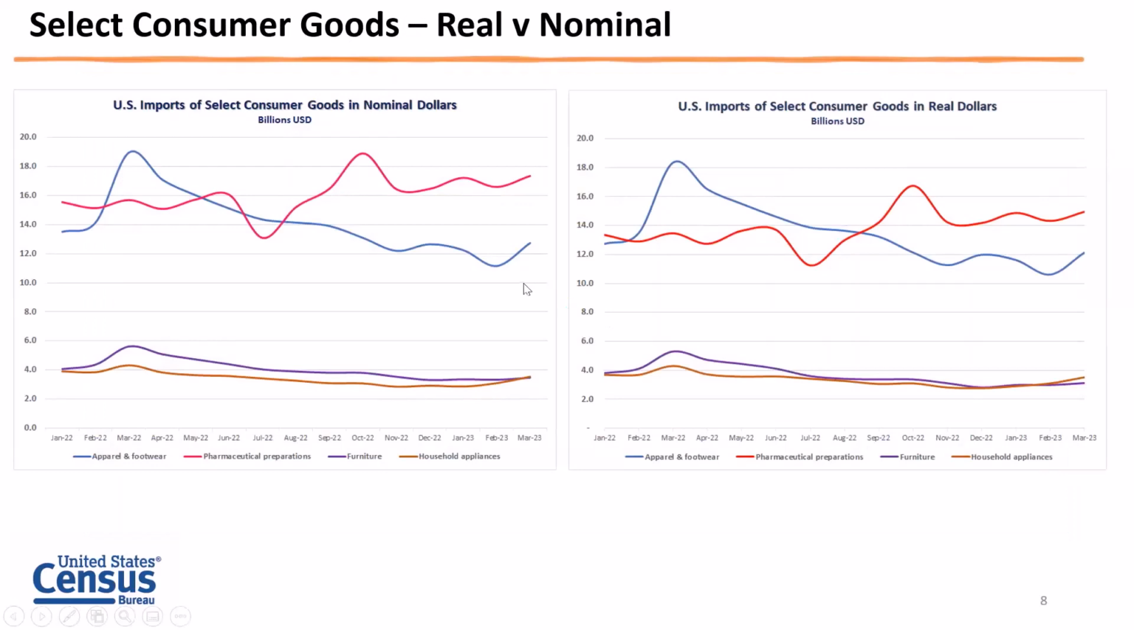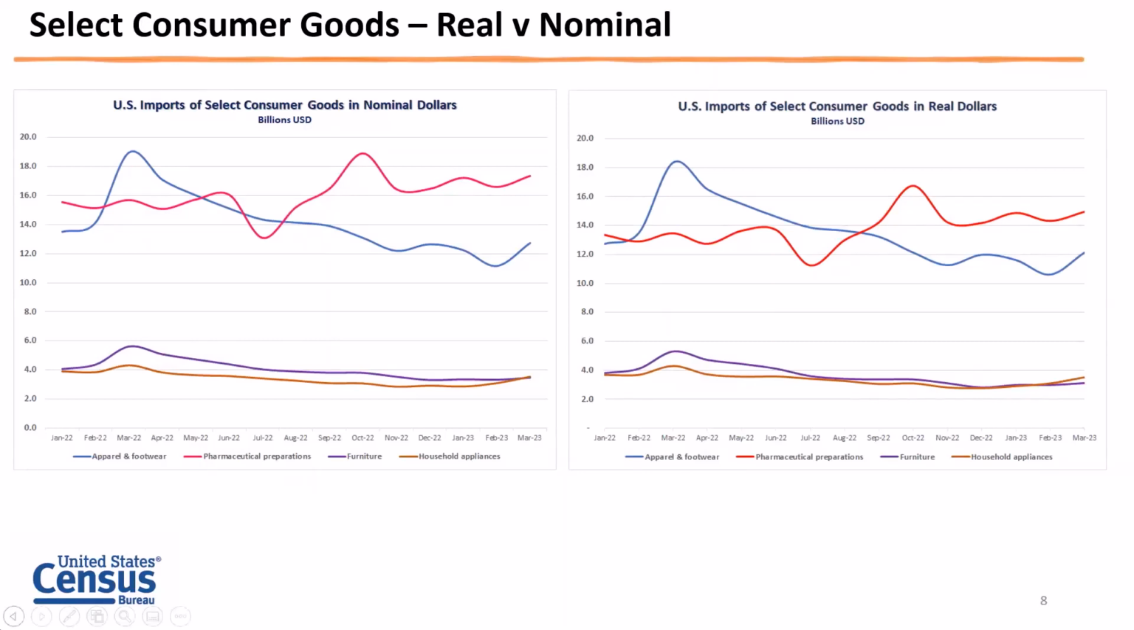If we dive down into further consumer goods, select goods. So we selected apparel and footwear, pharmaceutical preparations, furniture, and household appliances. How do they behave in terms of inflation? Is there an impact in inflation? How does it compare between nominal and real?